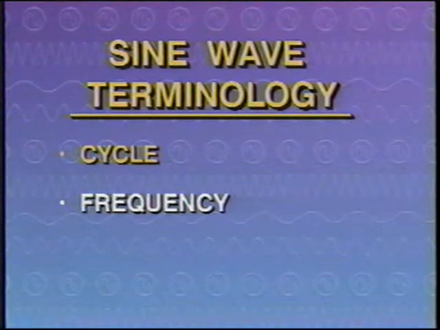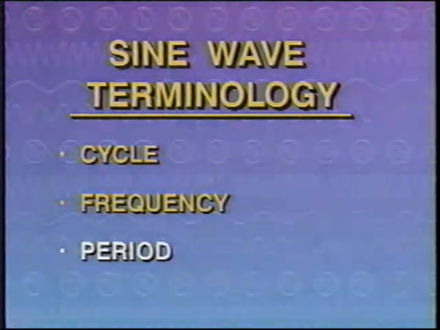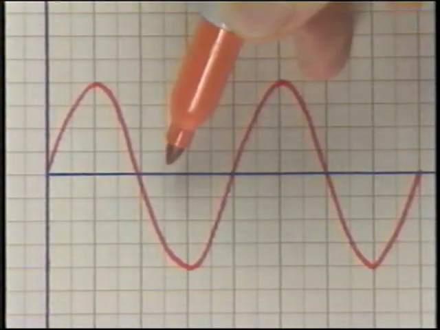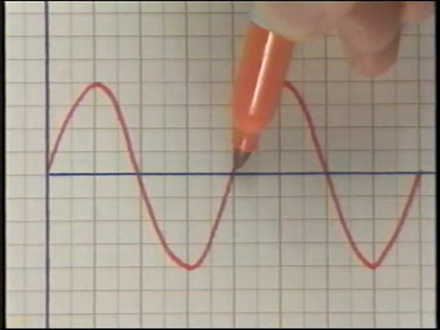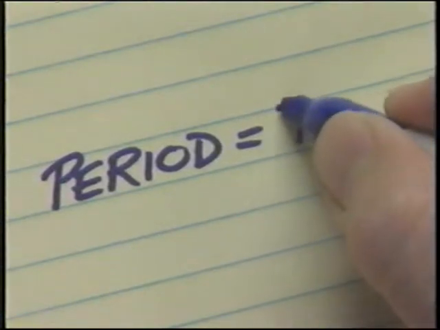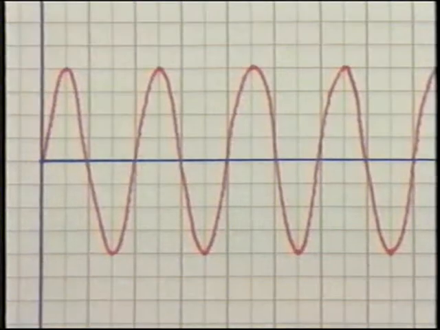Let's consider a third important term for AC waveforms, the period. The time it takes to produce 1 cycle, which you can find along the horizontal axis, is referred to as the period of the cycle. It's measured in seconds. The symbol for a period is a capital T, which stands for time. The higher the frequency, the shorter the period.